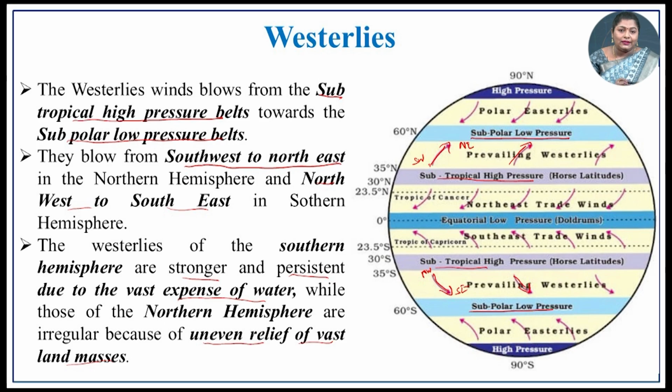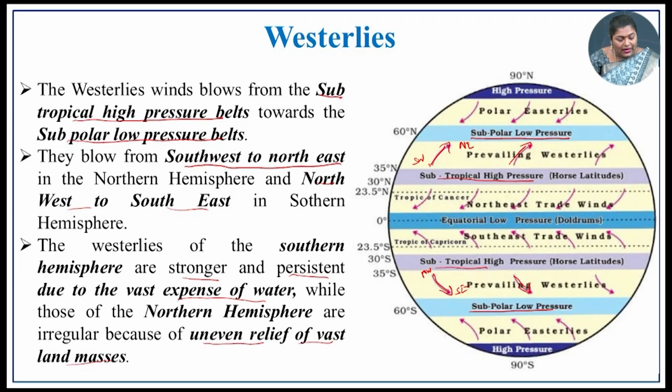The direction in geography is most important. This wind blows from here, southwest to northeast in the northern hemisphere. And again here in the southern hemisphere, what is the situation? In the southern hemisphere, it is northwest to southeast. So here you see, the northwest region towards the southeast, the westerlies are blowing.